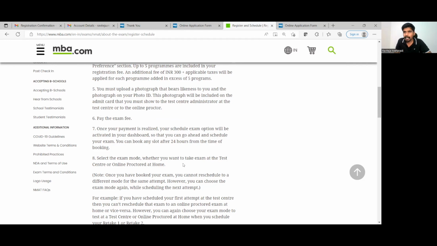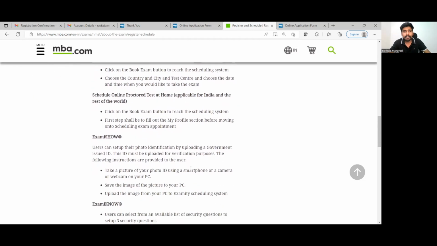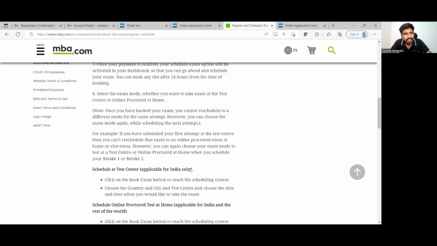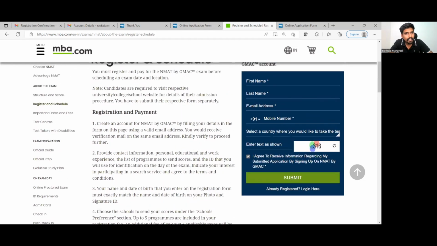In an online proctored exam, if by chance, by mistake, your computer is throwing some kind of tantrums, you'll probably end up missing out on those exams. And during the exam time, given the pressure and what is at stake for you, I would not suggest you get into those kinds of resolutions. I think taking it at the test center will make a lot more sense. So if you schedule it at the test center, you have to book the exam. These are certain things that we will come to once we are done with the entire form filling process. All right, so these are the various informations that are given over here.